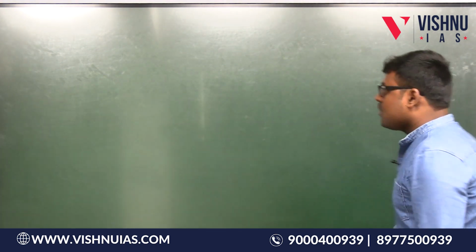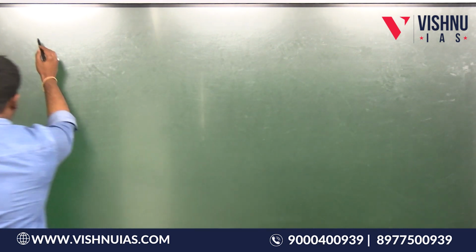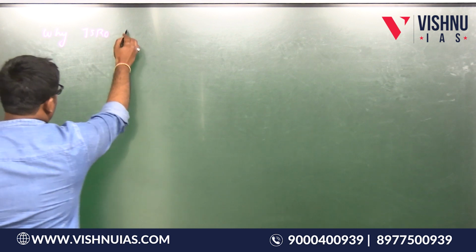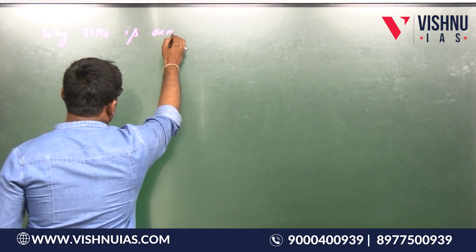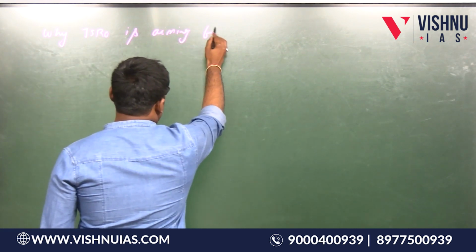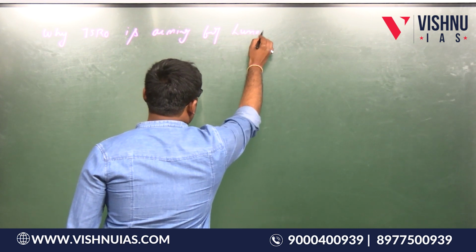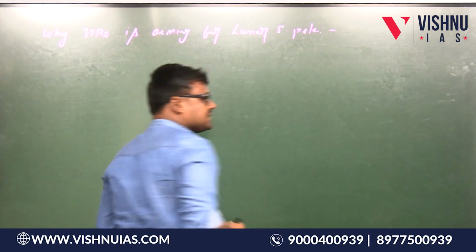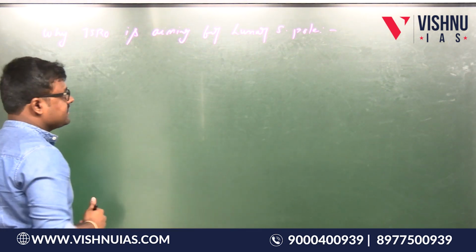Next, why is ISRO aiming for the lunar south pole? This is what we are going to discuss.